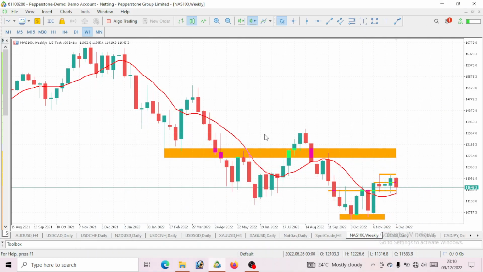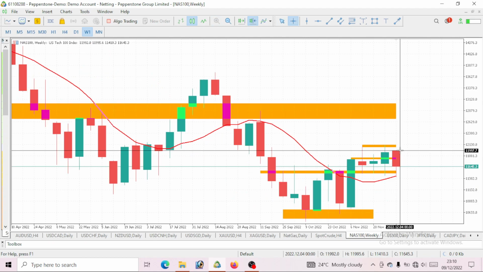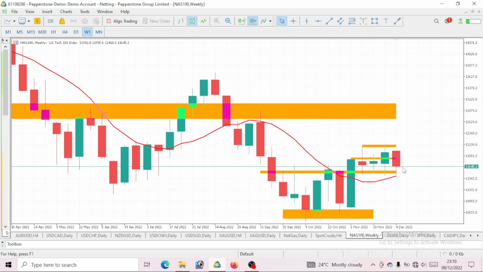So let's quickly take a look at Nasdaq 100 for this week. We want to know where this price will be moving for this week. Before we get started, you can see this week that just finished, we actually closed bearish on Nasdaq 100. So this week that we are trying to predict for, which is December 12 to 15, we would expect this price to go bullish on this Nasdaq 100. Now I'm going to tell you various reasons why we'll be moving such a way.